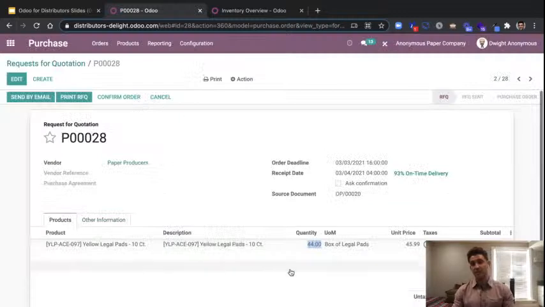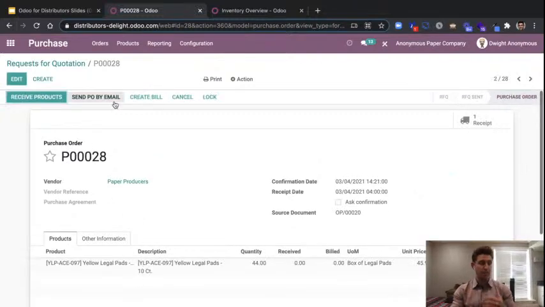And what Odoo is doing is it's aggregating everything that is coming from a particular vendor onto one purchase order for you. That way you're not sending out multiple requests for quotation or POs to your vendors. They're not getting flooded with communication. You're just going to have it all aggregate here, whether it be more units of the same product or new products that are also bought from the same vendor. They're going to all aggregate onto one PO here that then, when we're ready, we can go ahead and send out. And again, we could send this by email. For the sake of time today, I'm just going to confirm this,